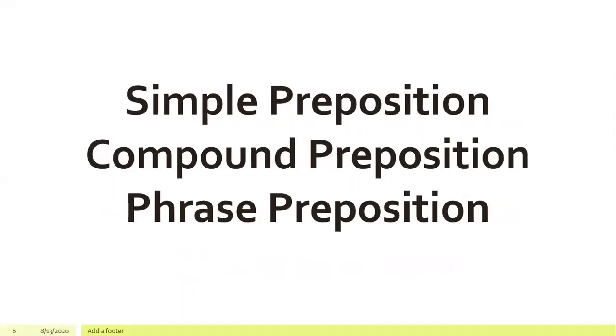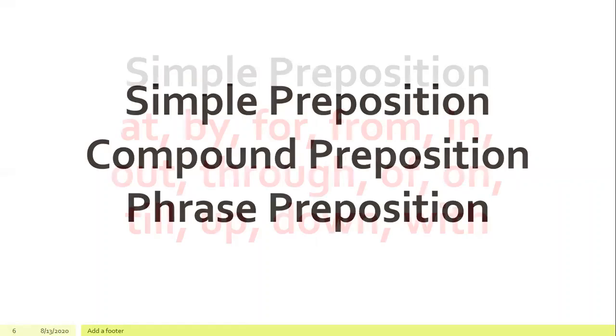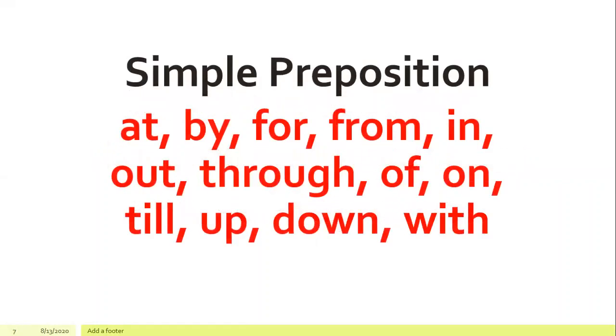There are 3 types of preposition: simple preposition, compound preposition, and phrase preposition. First, simple preposition: at, by, for, from, in, out, through, of, on, till, up, down, with.